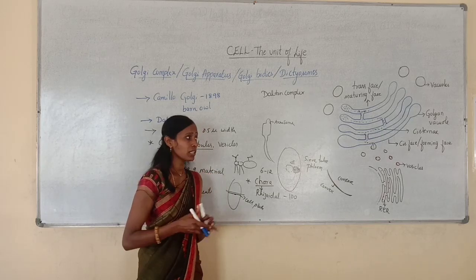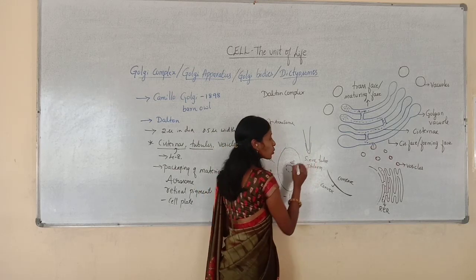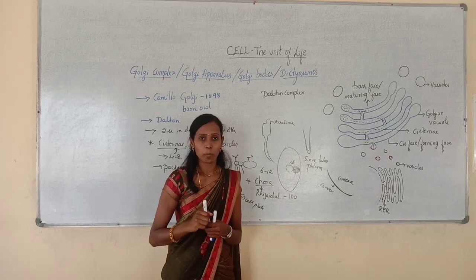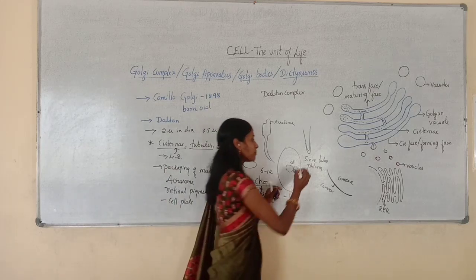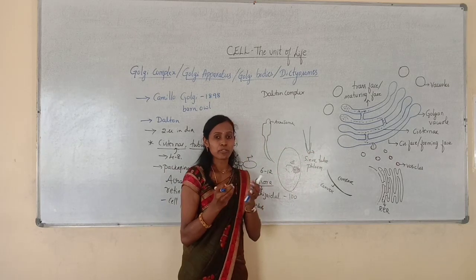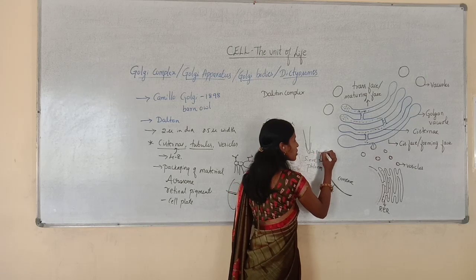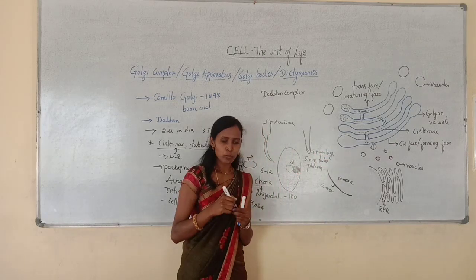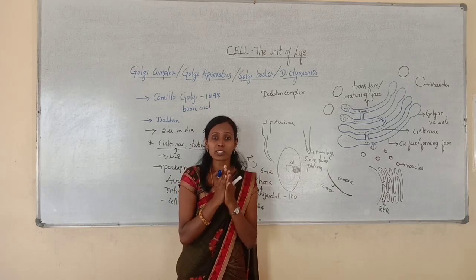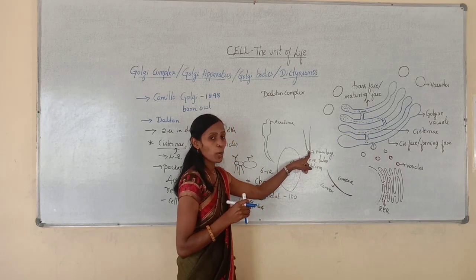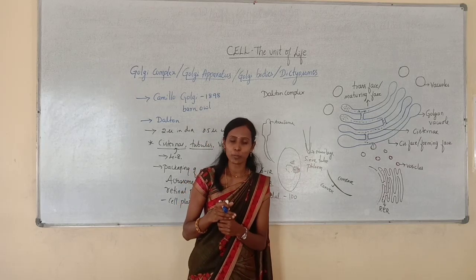And another important function, the root cap cells. When you take the root, here there is a root cap. So these root cap cells are rich in Golgi complex. The Golgi complex present in the root cap helps in secreting some fluids. It will provide lubrication. So actually it will secrete the mucilage. So this mucilage will provide lubrication. Lubrication is nothing but to avoid the friction. It is like a grease or oily substance. It will avoid the friction. Likewise, the Golgi complex, which are rich in root cap cells, will secrete mucilage to provide lubrication.